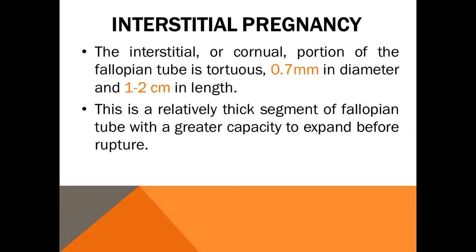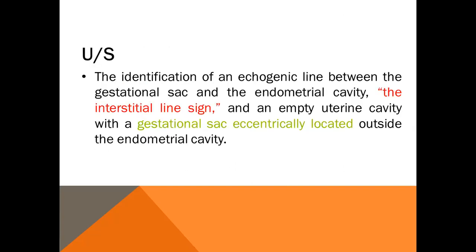The interstitial or cornual portion of the fallopian tube is tortuous, about 1 to 2 centimeters in length, about 0.7 millimeter in diameter. It is a relatively thick segment of the fallopian tube which can expand, and pregnancy prolongs more than an ordinary tubal pregnancy before rupture. How to diagnose? Diagnosis is difficult by ultrasonography. We should show an echogenic line between the gestational sac and the endometrial cavity. The sac is outside the endometrial cavity in the lateral aspect. This is called the interstitial line sign with an empty uterine cavity, and we notice the gestational sac eccentrically located outside the endometrial cavity.